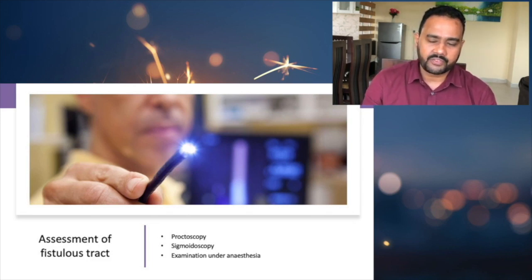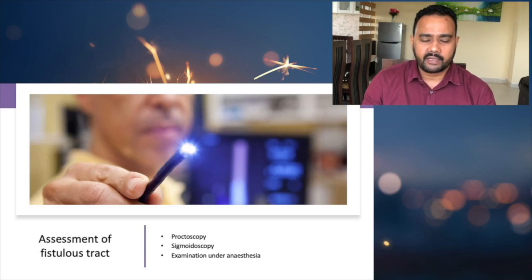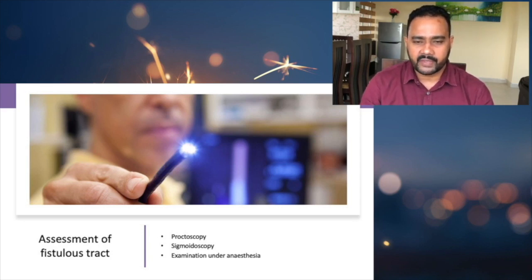Now we can go for a sigmoidoscopy. Sigmoidoscopy again is useful to see whether there are any underlying conditions in the anorectum. So that is again one of the important investigations. And the examination under anesthesia. Whenever the examination is under anesthesia, you can identify the external opening as well as the internal opening, and sometimes we can use diluted hydrogen peroxide.